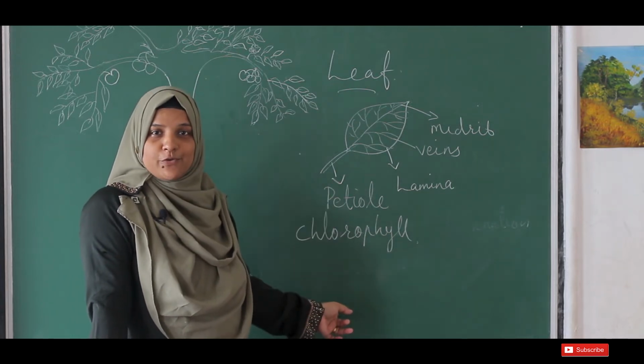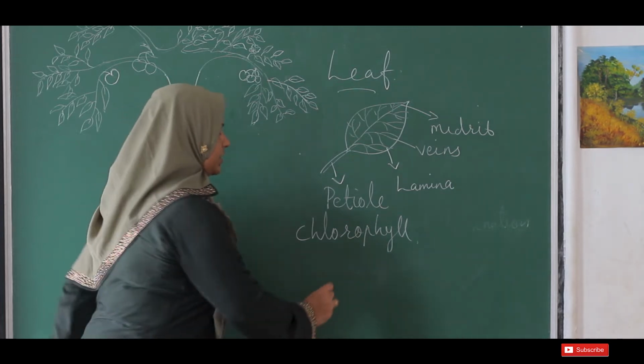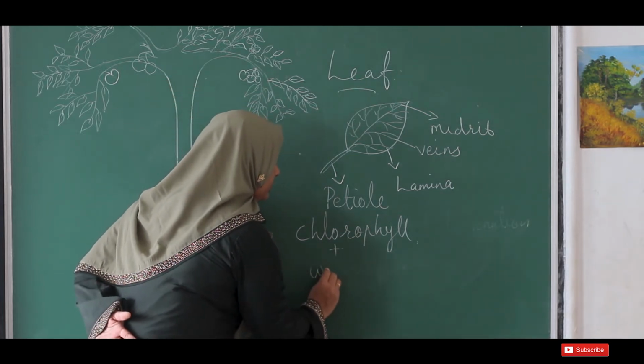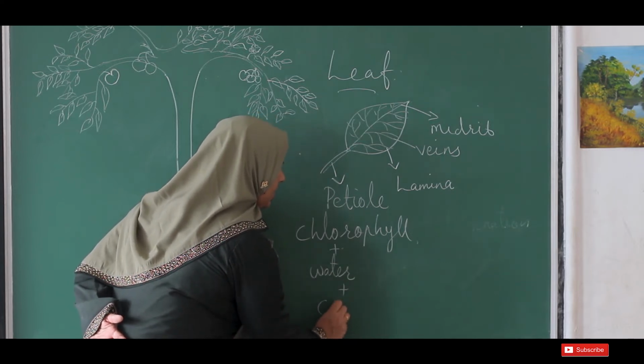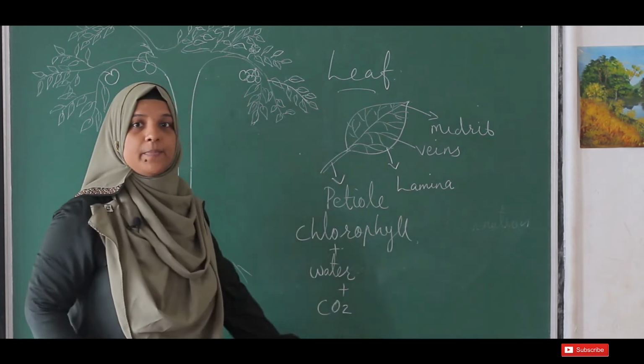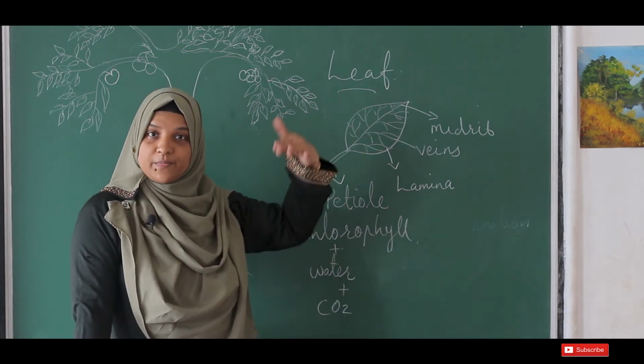And not only chlorophyll, it also needs water, and carbon dioxide, which they get from the air.